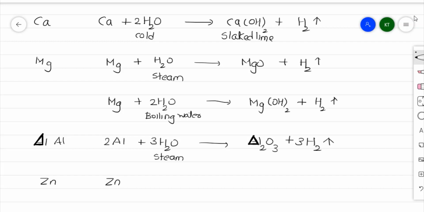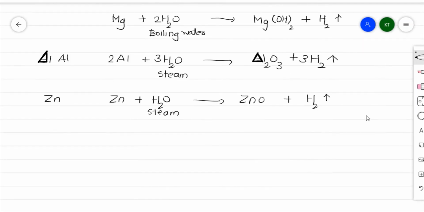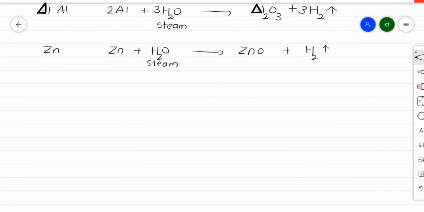Then below that I have another metal in the series, that is zinc. Zinc metal reacts with steam to give zinc oxide plus hydrogen gas. Now, this is an observation: zinc oxide is yellow when hot and white when cold.